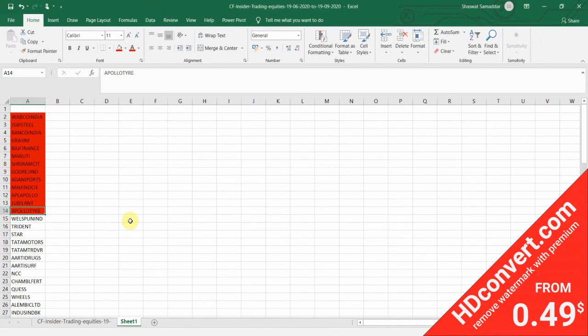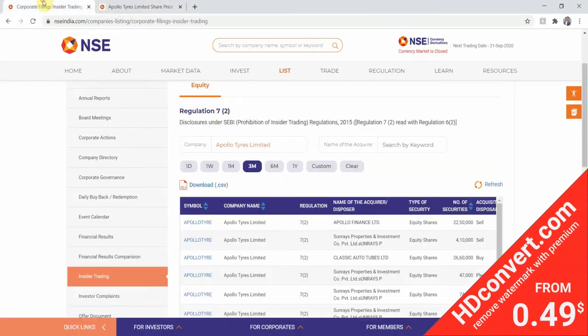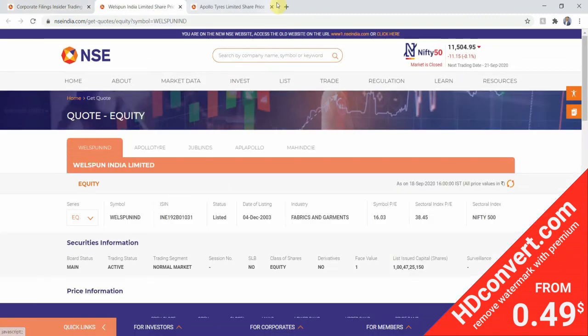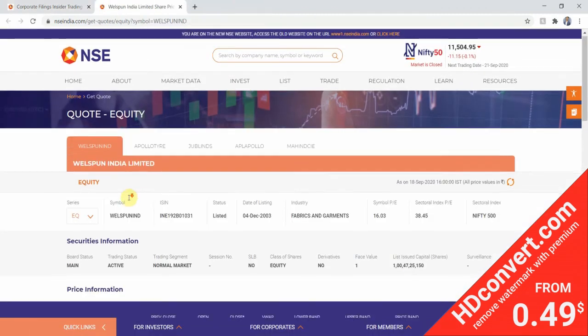Yeah. So in the Welspun India, we'll go to the corporate information once again. As you can see, the steps are getting repeated for each and every stock. So we have to repeat the same process for all 93 stocks that we have on our Excel sheet. So first we'll go to the shareholding patterns. Shareholding looks good. It's greater than 50%. It has passed this criteria.